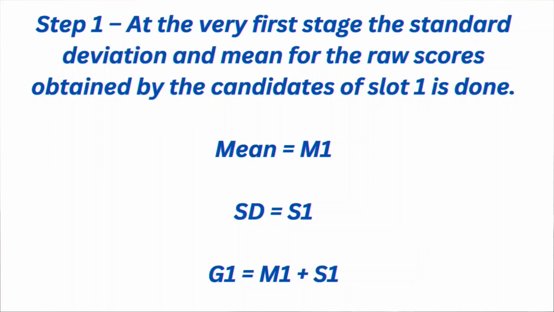So whenever an answer key is released, at that time the score that students calculate is the raw score, and the final result of CAT that comes afterwards is the scaled CAT score. So at the very first stage, the standard deviation and the mean for the raw scores obtained by the candidates of slot 1 is calculated.